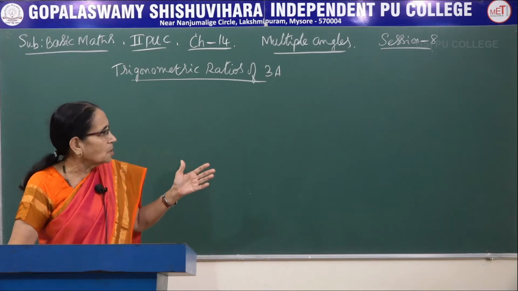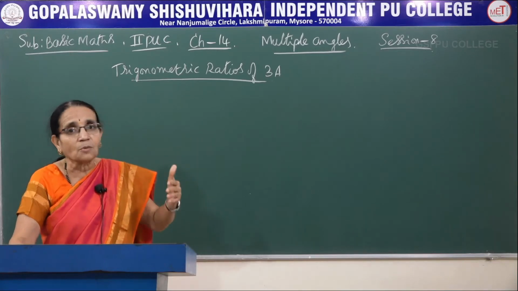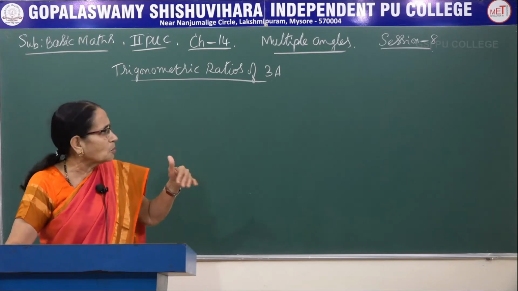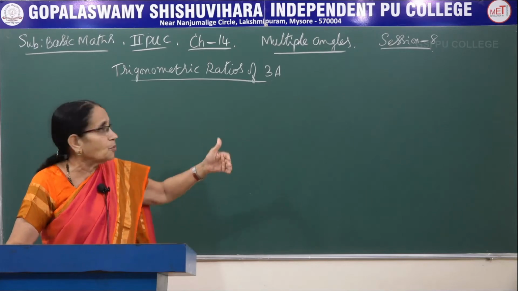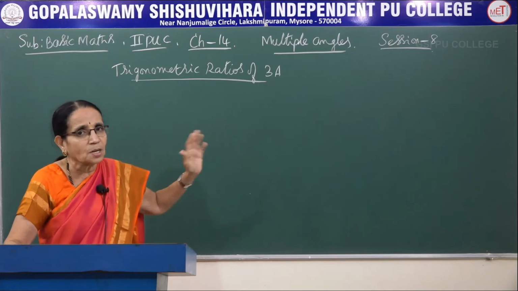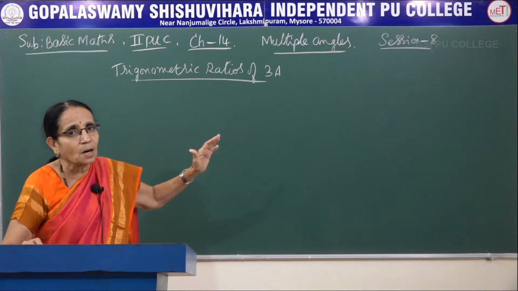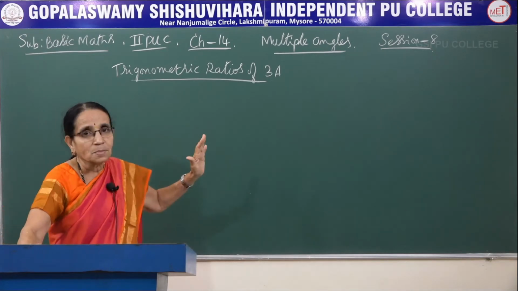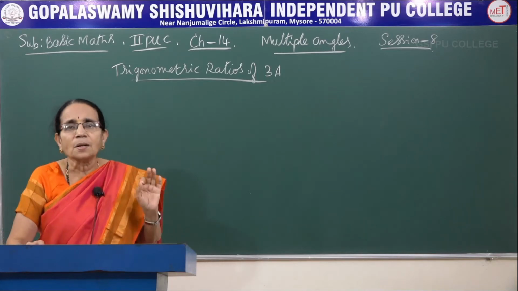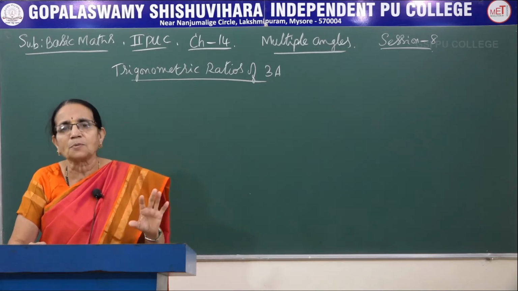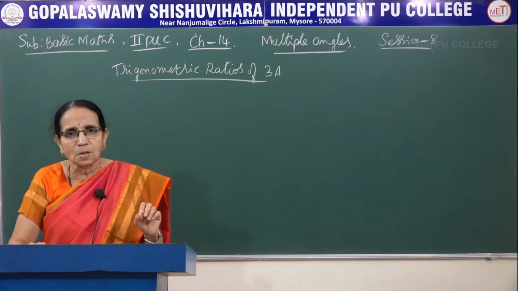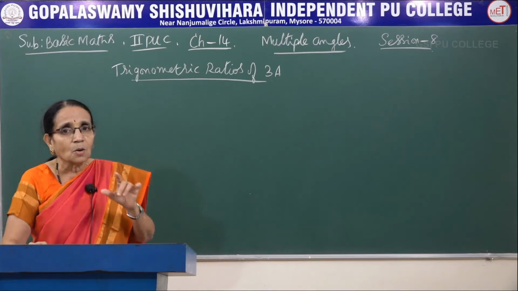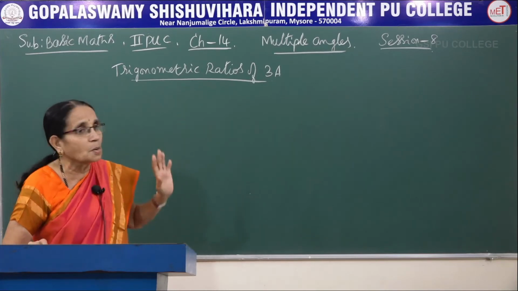Sin 2A and cos 2A could also be expressed using tan A. So there was more than one method to express these formulae. But in the case of 3A, sin 3A would be expressed only in terms of sin, cos 3A only in terms of cos, tan 3A only in terms of tan. So there is only one formula for each trigonometric ratio.